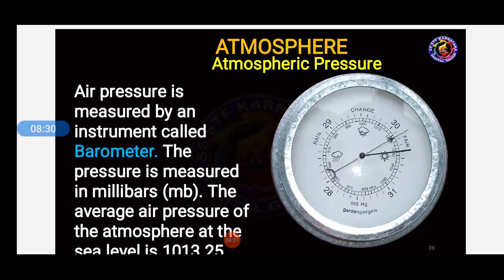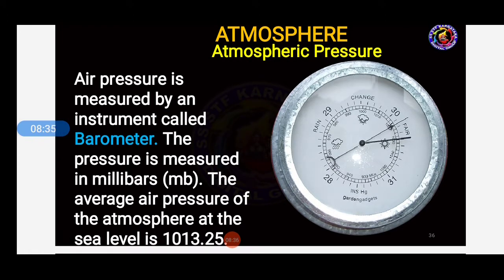So next, air pressure is measured by an instrument called a barometer. The pressure is measured in millibars, that is MB. The average air pressure of the atmosphere at sea level is 1013.25. Students, as I said, atmospheric air pressure is present on the earth because air has weight.